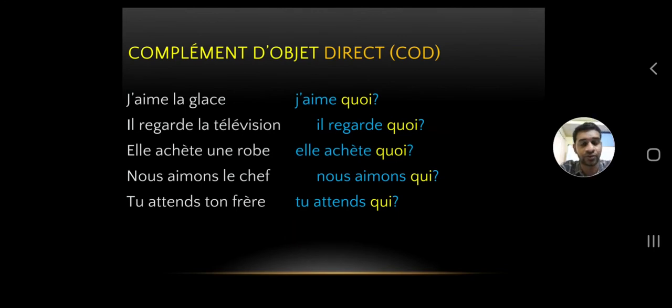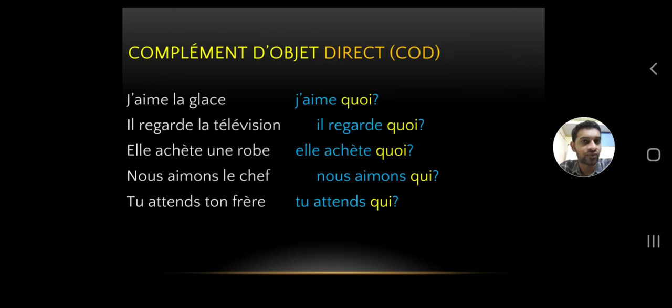And so here we are. We'll start with a small revision of COD. Okay, it's not the COD that we think. This is complément d'objet direct, direct object. And what is a direct object? Subject, verb, object. That's how a sentence is made.